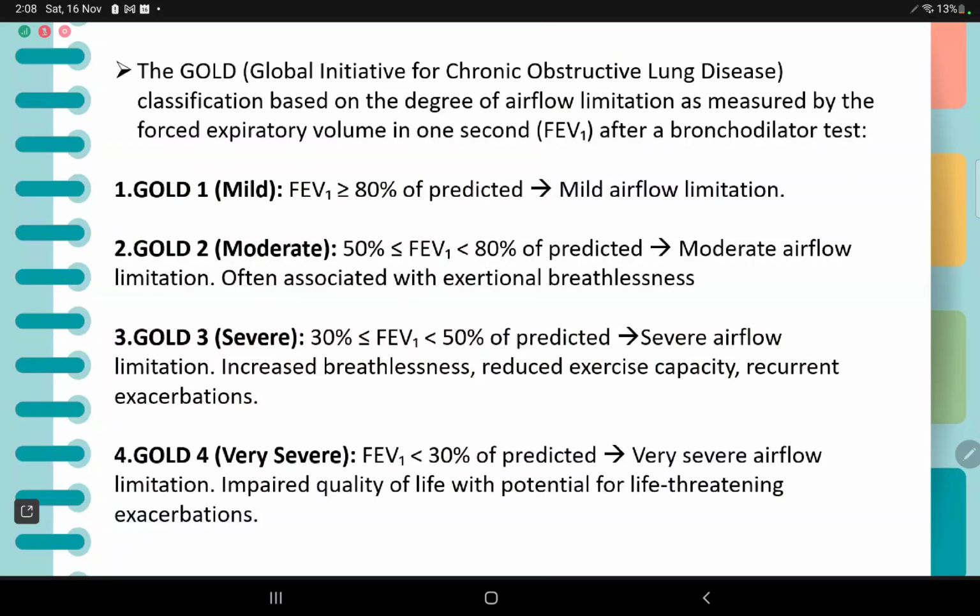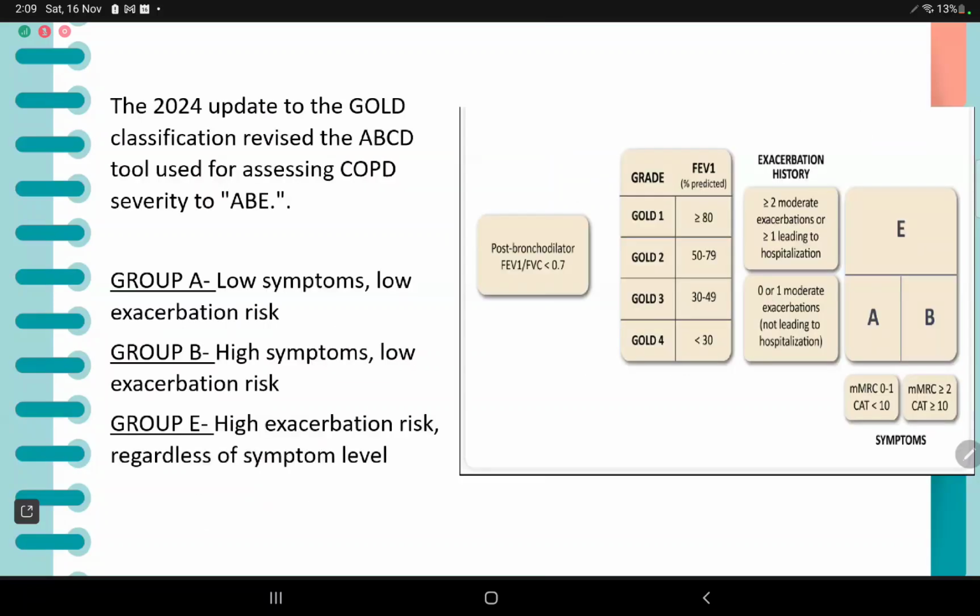First is mild, GOLD 1, with FEV1 of more than 80% of predicted with mild airflow limitation. GOLD 2 is moderate, with FEV1 50 to 80% of predicted, moderate airflow limitation often associated with exertional breathlessness. GOLD 3 or severe classification is FEV1 30 to 50% of predicted with severe airflow limitation, increased breathlessness, reduced exercise capacity, and recurrent exacerbations. And GOLD 4, which is very severe, FEV1 less than 30% of predicted with very severe airflow limitation, impaired quality of life with potential for life-threatening exacerbations.